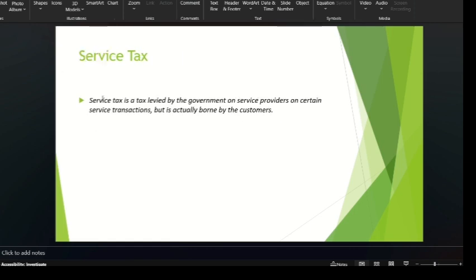Service tax. Service tax is a tax levied by the government on service providers on certain service transactions, but the actual modern service tax is just tax. I think anybody knows about it, so no need of explanation. Another one is octroi tax. Octroi and entry tax, or indirect tax, is a tax levied when goods enter into the district.